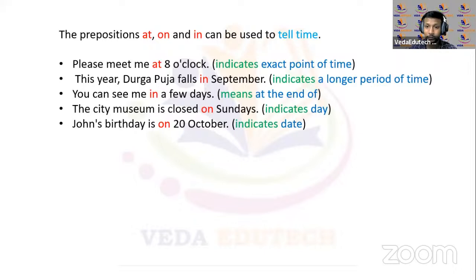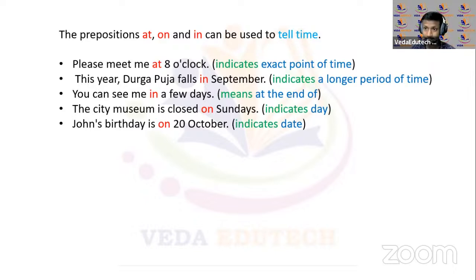हाँ, ये confusing ये चीज रहता है. Commonly what we talk about the prepositions at, on, in can tell about time. Okay, please meet me at 8 o'clock. ठीक है, at 8 o'clock, exact point of time, exact time what you are saying, right? Then it is at. This year Durga Puja falls in September, a longer period of time जब हम कहते हैं, right? So then we tell about in. You can see me in a few days means ठीक है, end of ये दिन कुछ दिनों के बाद आप मुझे देखेंगे. Right? End of something there.